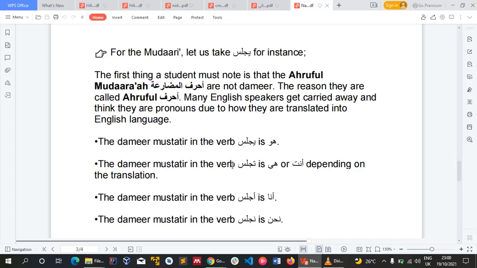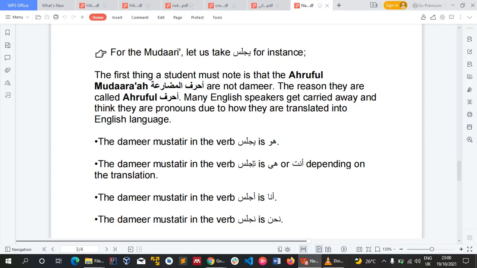So the damir mustatir in tajlisu can be hiya or anta, depending on the translation. You know, tajlisu can mean she is sitting or you are sitting. So it depends on the context of the sentence that you determine that, okay, this is tajlisu meaning she, and this is tajlisu meaning you.